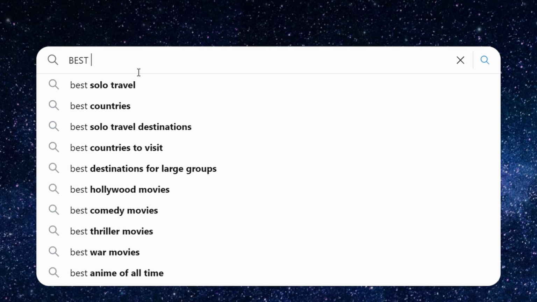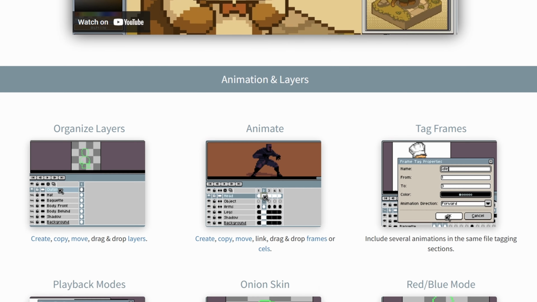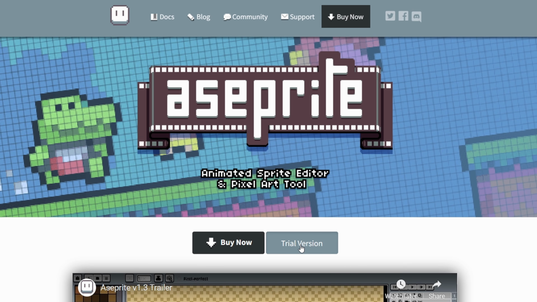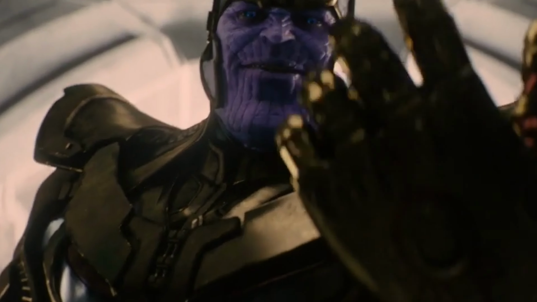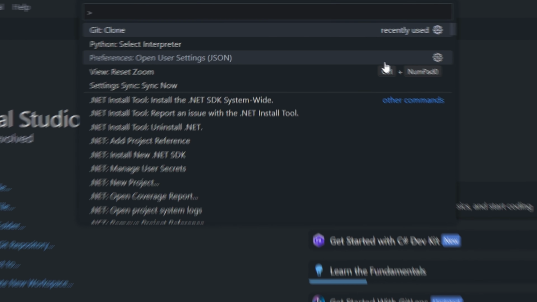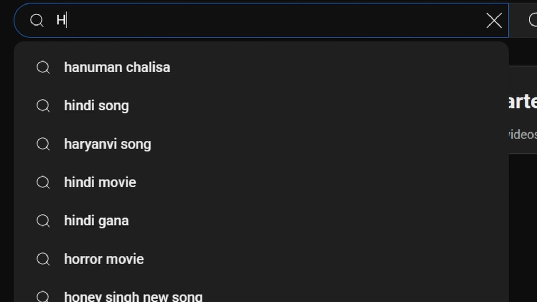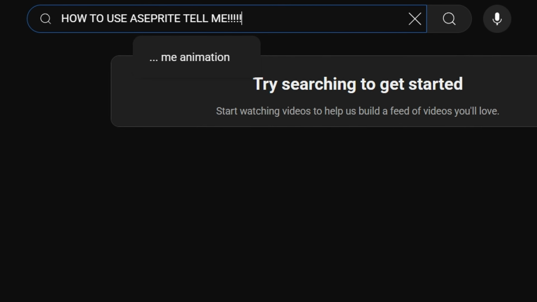So I researched some good tools to make pixel art and found Aseprite is the go-to for making pixel art. So I head to the website and found I can't save the files in the trial version. So this only left me with one option. Fine, build it myself. I cloned the project from the Aseprite GitHub and compiled the build myself. Now I followed some YouTube tutorials to get some idea about the tools available in Aseprite.